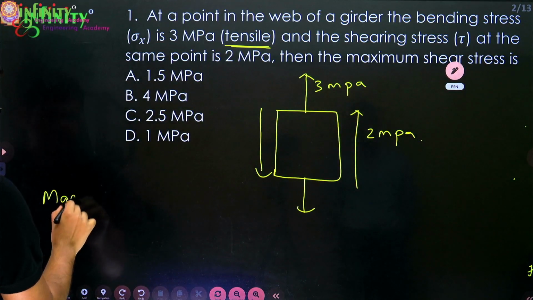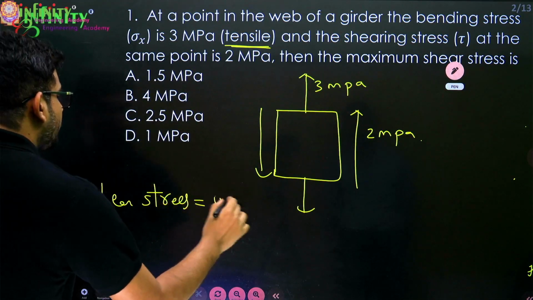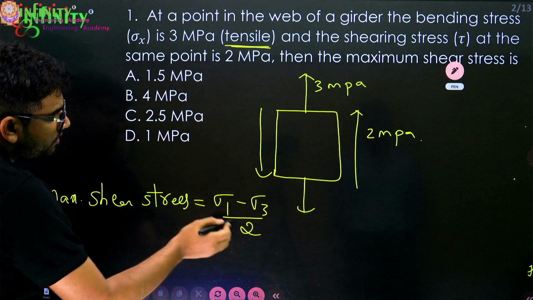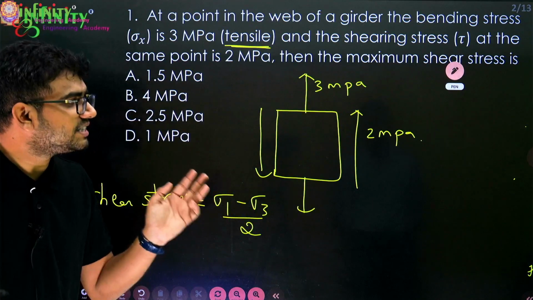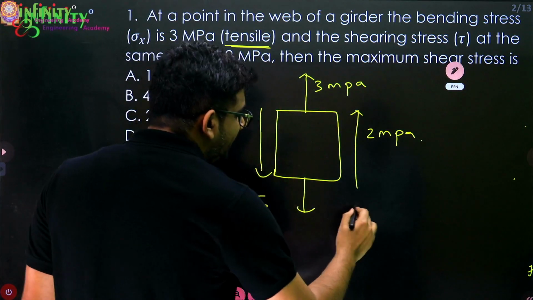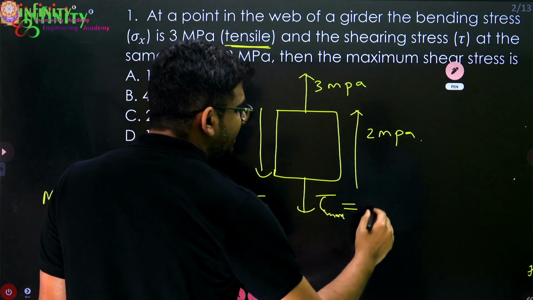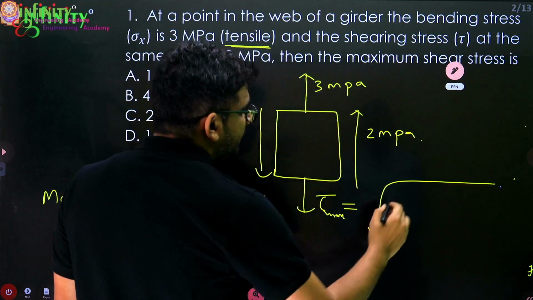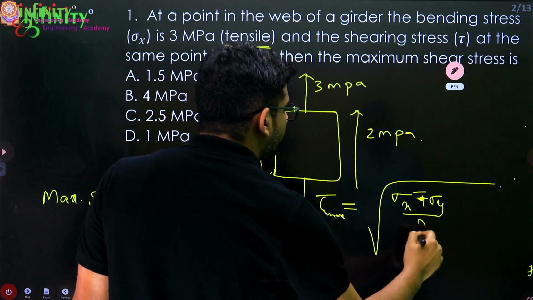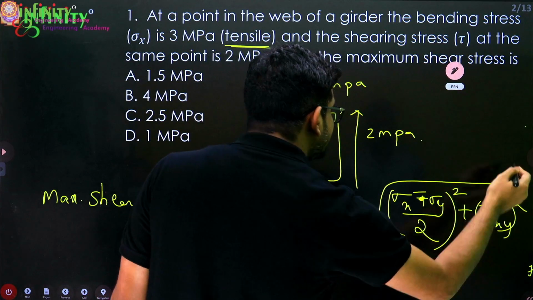So in this case, to determine the maximum shear stress, the actual formula is sigma 1 minus sigma 3 by 2. That is the major principal stress minus minor principal stress by 2. But in this case we don't know what is the major principal stress and minor principal stress. So how you need to solve this question is directly you have to take the formula of maximum shear stress. Tau max in this case is under root of sigma x minus sigma y by 2 whole square plus tau xy square. Okay, this is the formula we can use.